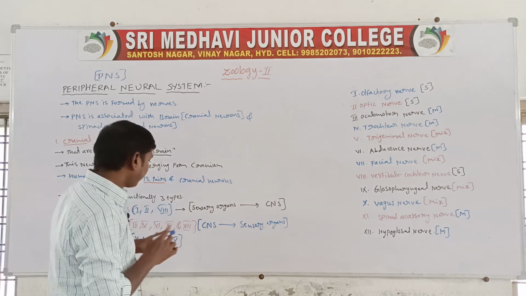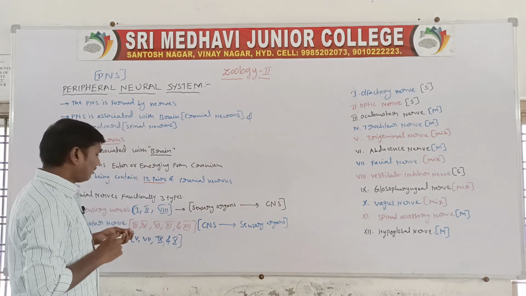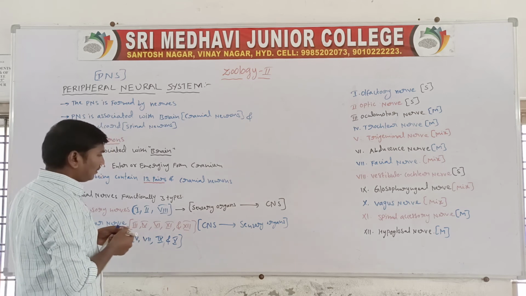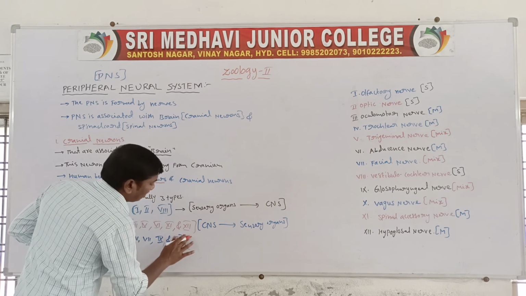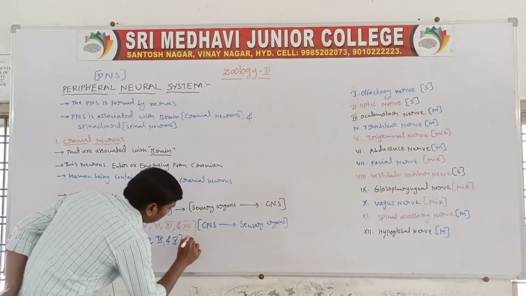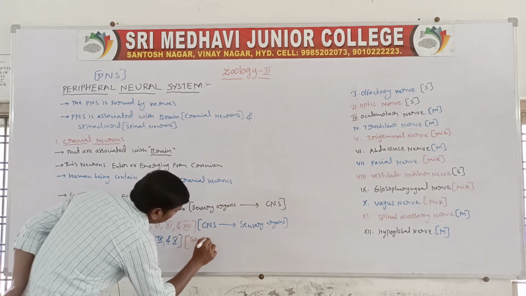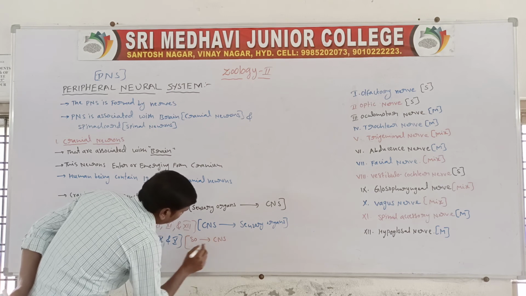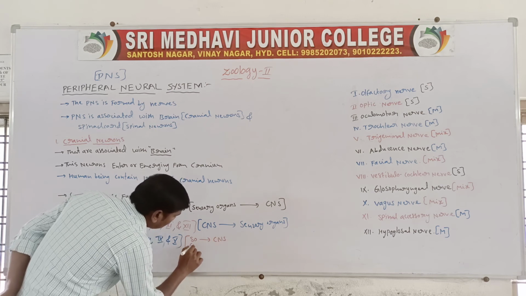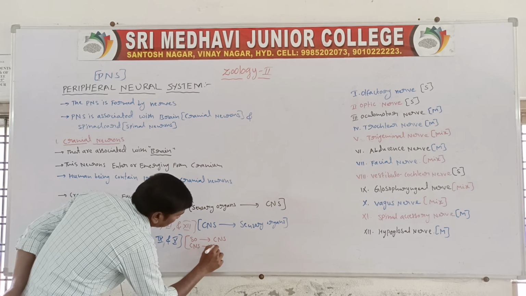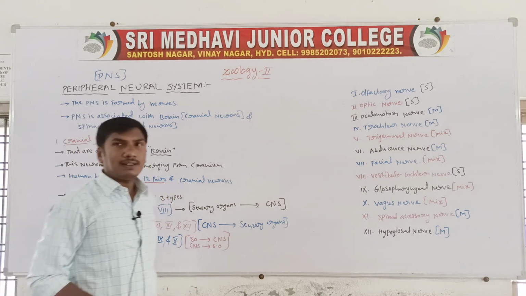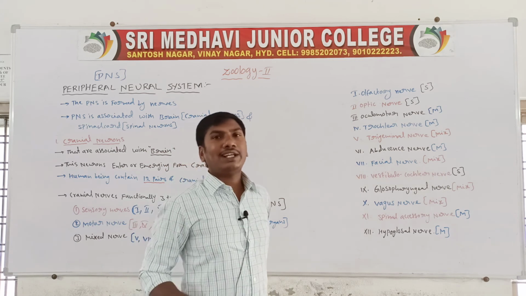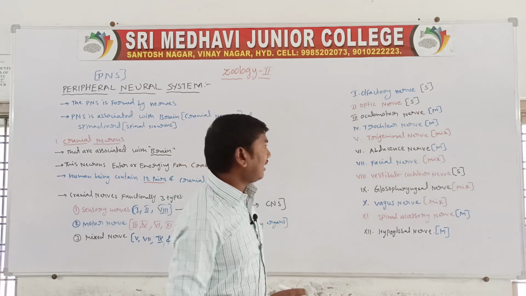Next one, mixed neurons. So these mixed neurons send 2 types of impulses: sensory organs to central nervous system, and central nervous system to sensory organs. So mixed neuron means they have 2 functions, sensory function and motor function.